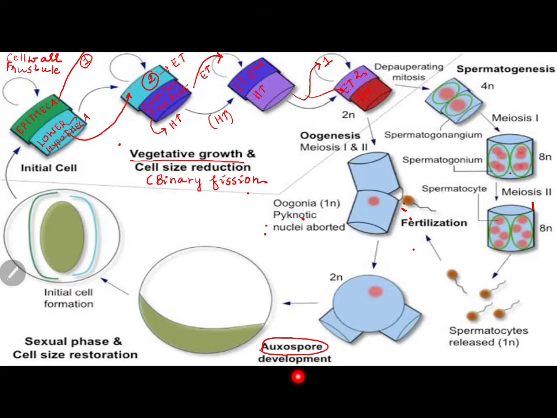Okay, as of now in this video I discussed how it loses cytoplasm. During binary fission, the daughter cell which receives the hypotheca, because it synthesizes the second half smaller than that, will gradually diminish in size generation to generation, and the cytoplasm becomes so little that the organism may die if it does not replenish cytoplasm. I am going to make another video for the rest of this cycle diagram. Please watch that to understand auxospore.